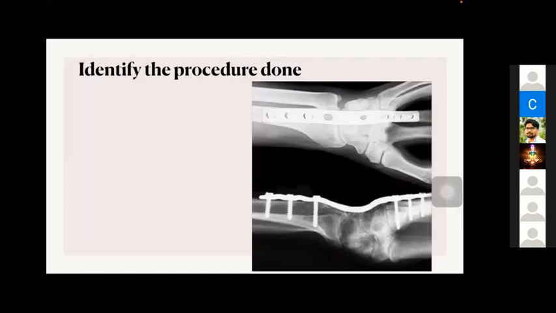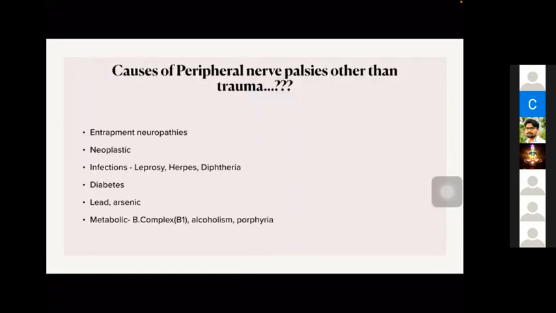It is more commonly done in brachial plexus palsies. In total brachial plexus palsies, there are no options in the distal aspect for tendon transfer. So we will fuse the wrist and we will do some reconstructive work for finger flexion. That I will discuss along with the brachial plexus injuries. So this is wrist arthrodesis.